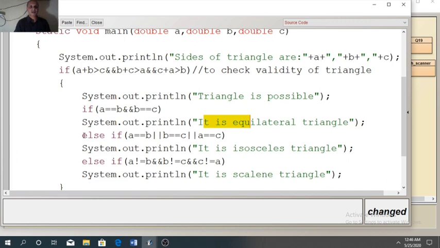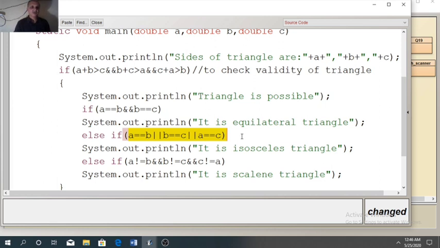Suppose we enter sides 4, 5 and 5. So in the first case, 4 equal to 5, it is not. So control will go to the else part. So this statement will not run. Now in the else part we have one more if. It will check whether any one pair of two sides is equal or not.